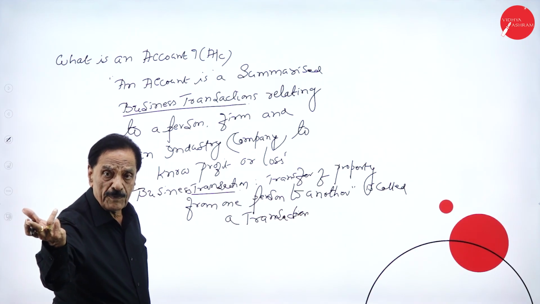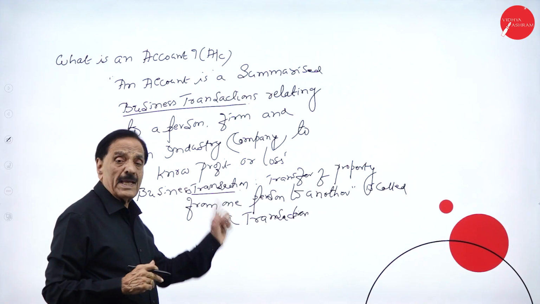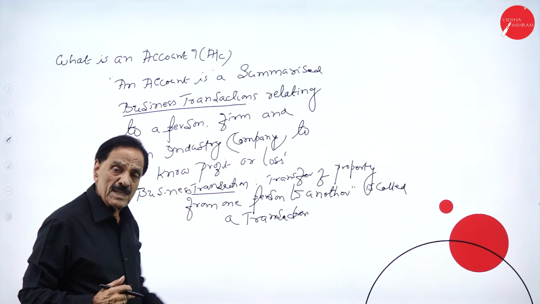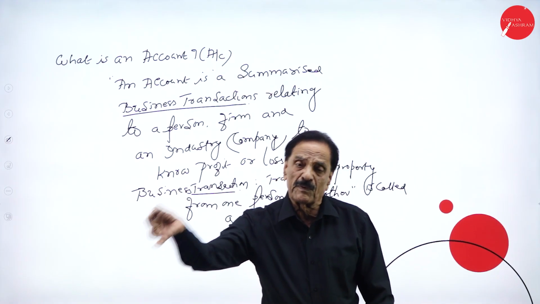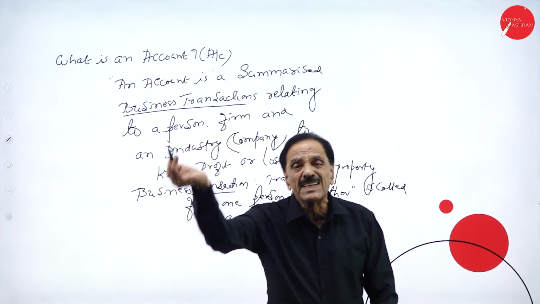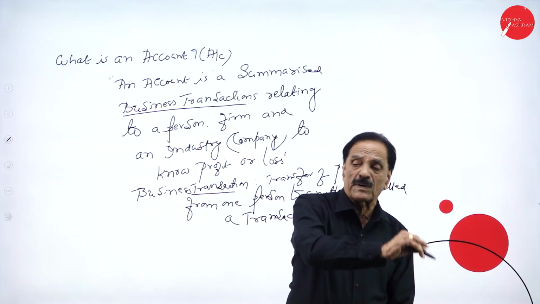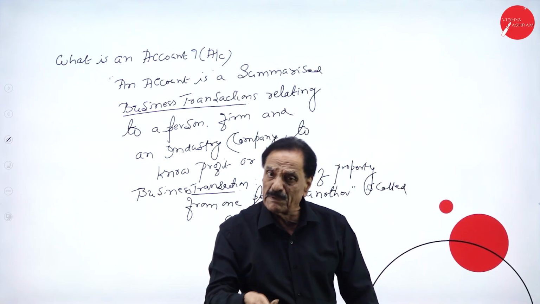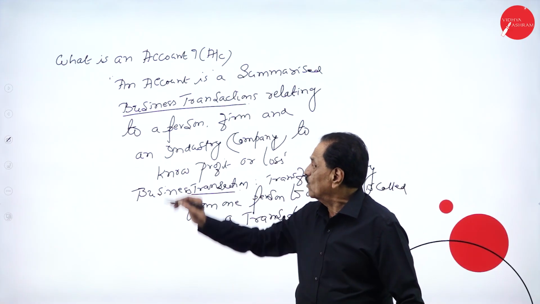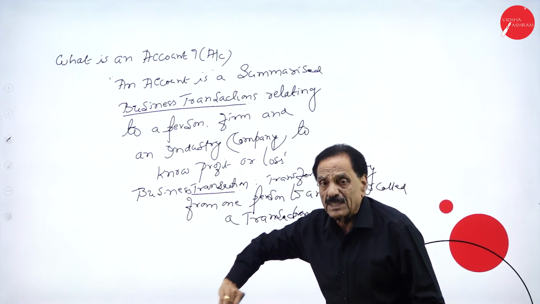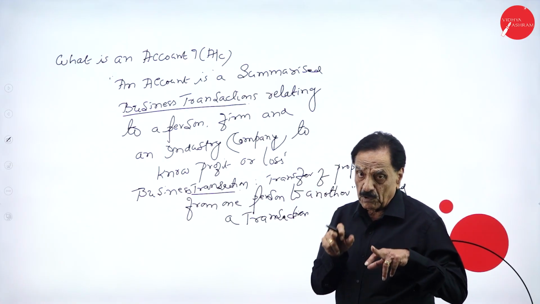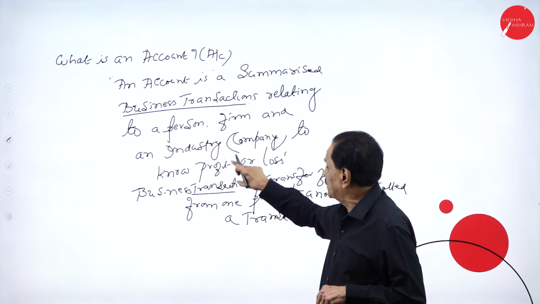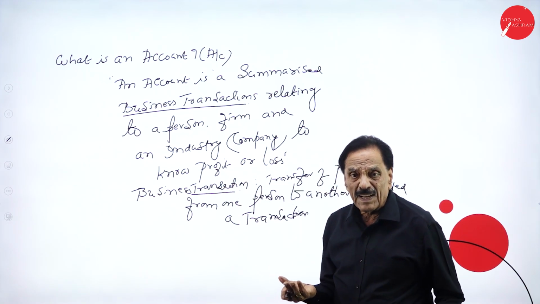There are two types of transaction, already told you. One is cash transaction, another is credit transaction. What is cash transaction? Transfer of property for a cash. What is credit transaction? Transfer of property from one person to another for a promise is called credit transaction. So, accounts include both cash transaction as well as credit transaction in respect to person, partnership firm, industry or a company to know profit or loss.